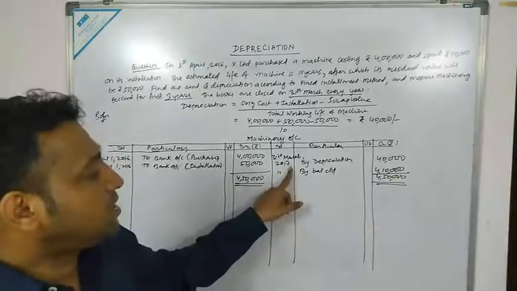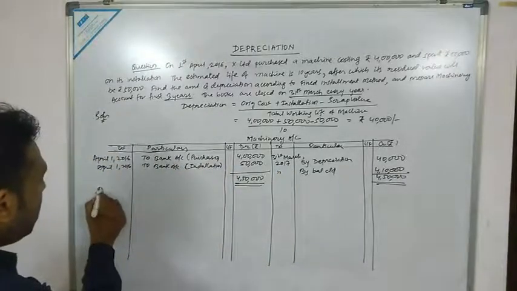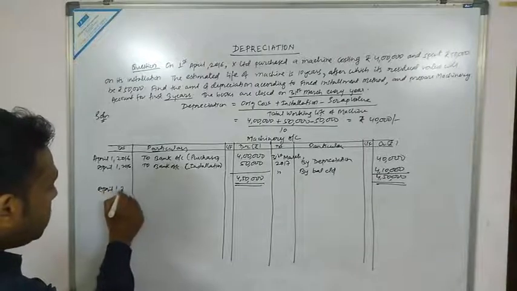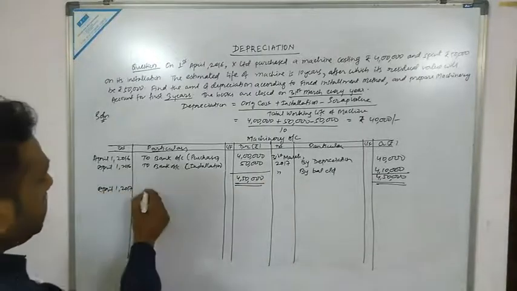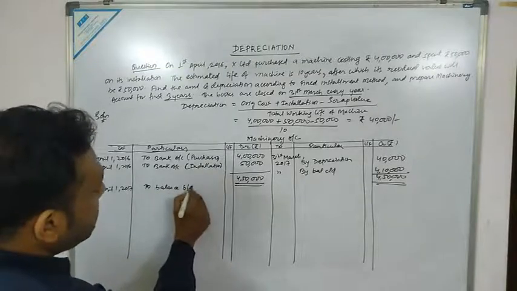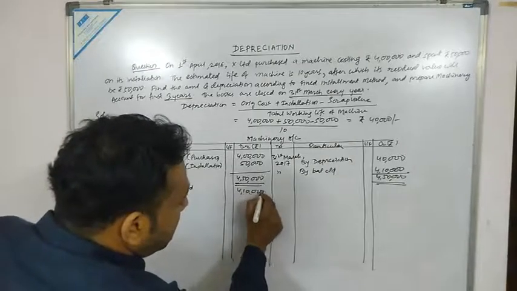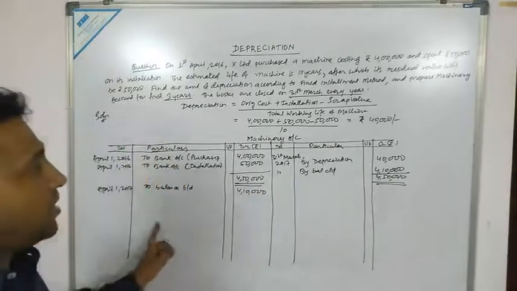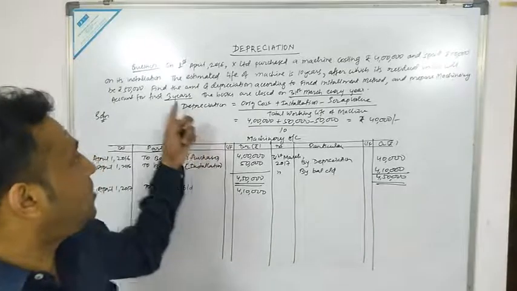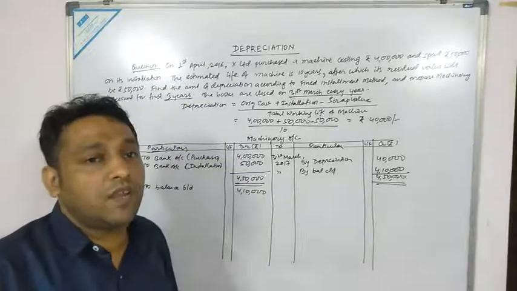Now 31st March 2017 is the closing date. The next opening date would be April 1st 2017. What do we have to write? To balance brought down. How much is the balancing figure? The balancing figure is 4 lakh 10,000. Again we are required to calculate depreciation, because we have to prepare depreciation for 3 years. Depreciation is calculated on 31st March.